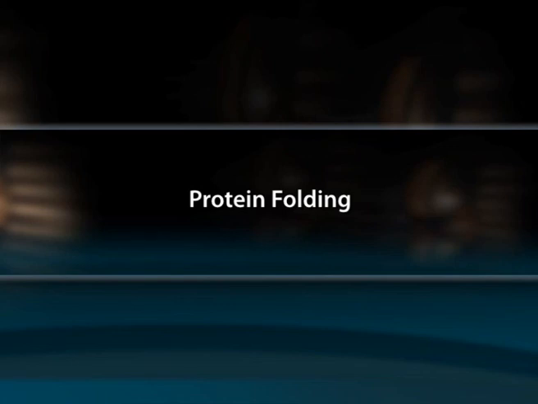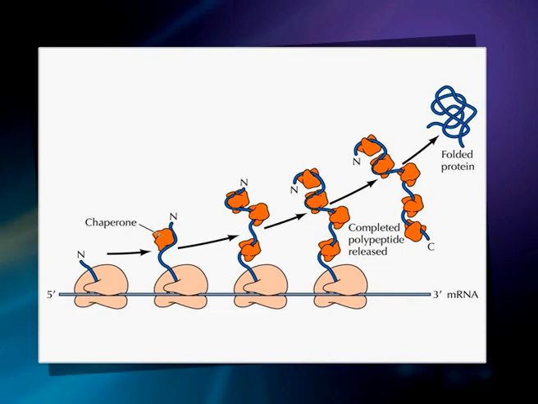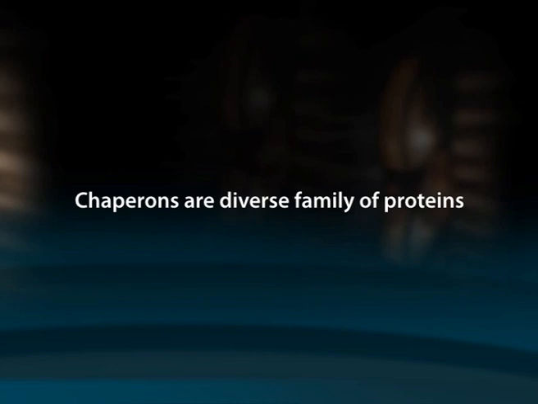First one, protein folding. When a protein is being synthesized, it may assume a 3-dimensional structure for attaining biological activity. The 3-dimensional folding of newly formed proteins is regulated by a family of proteins collectively called chaperones. Please see the figure on screen. Chaperones help to produce the correct spatial arrangement of a nascent protein. They attach to a newly formed protein and prevent wrong folding, so that folding is directed only into the correct conformation. Chaperones are a diverse family of proteins.